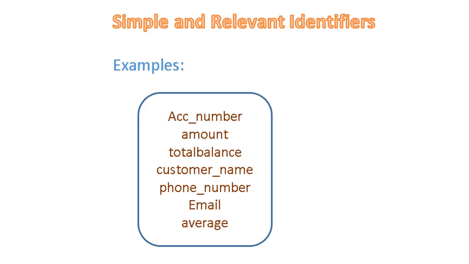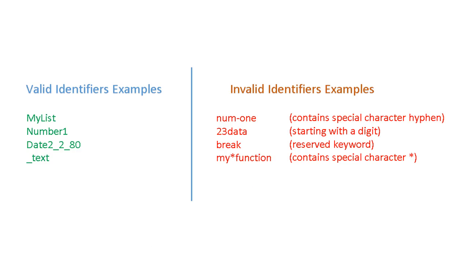It is a good practice to use simple and relevant names as identifiers. These are the examples of valid and invalid identifiers.